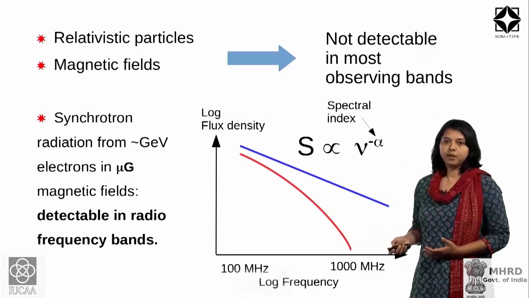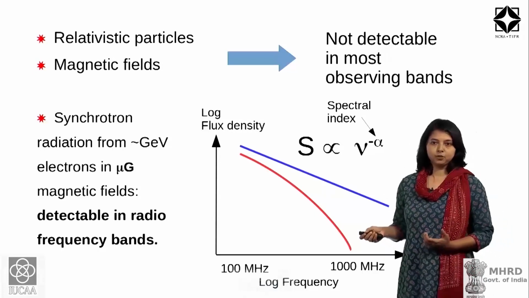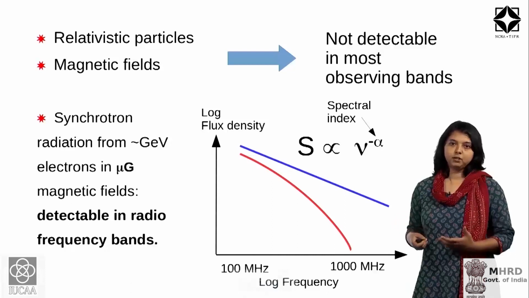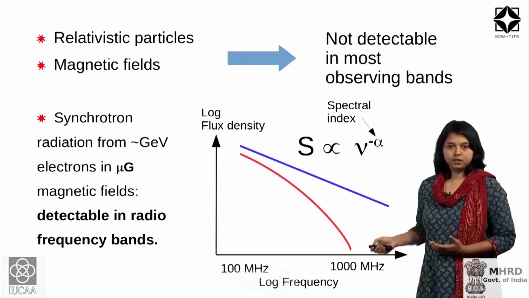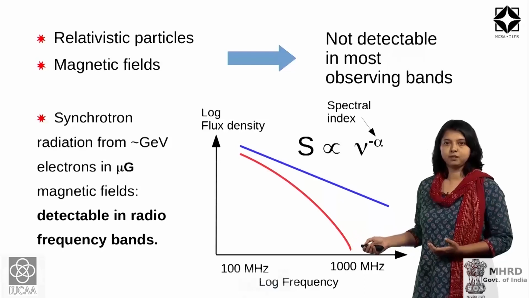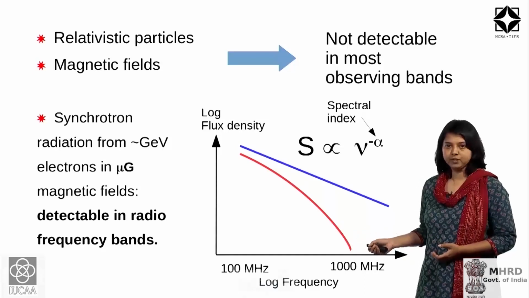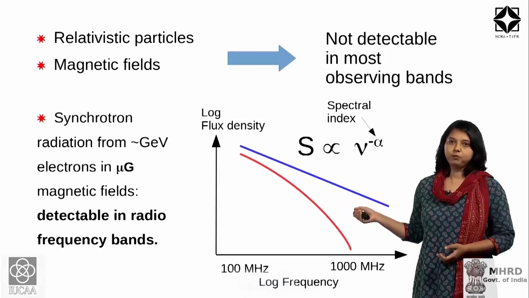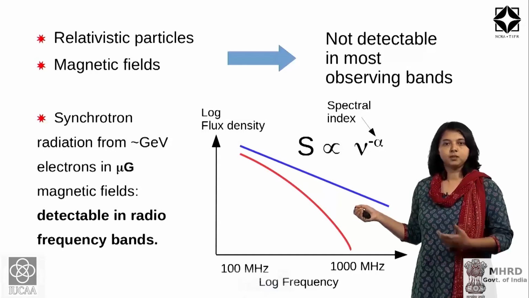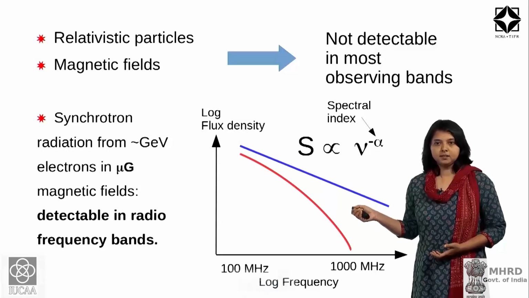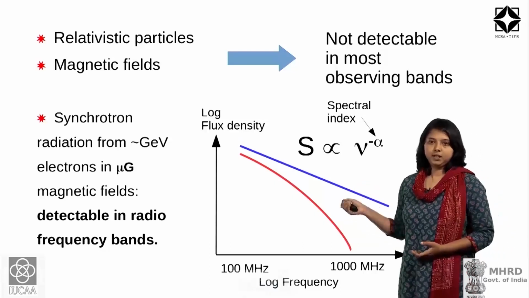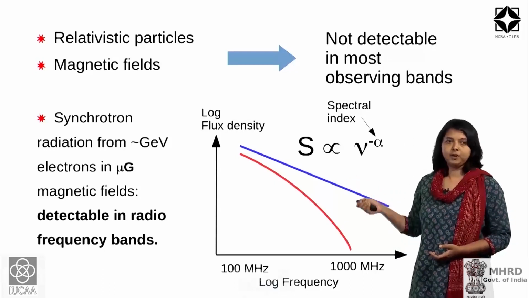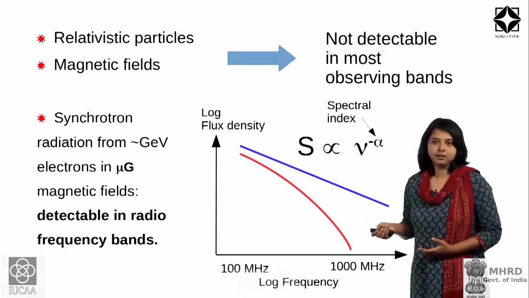Now, typically when we observe in radio bands and study a source, the most important characteristic of the source that we would like to measure is the spectrum of the source. So, here you can see a schematic plot. On the y axis is the flux density and on the x axis is the frequency, and the blue curve shows a power law like spectrum which is typical for radio sources or sources that emit by the synchrotron mechanism. That is described by a power law, which is basically the flux density S proportional to the frequency to the power of minus alpha, where alpha denotes the spectral index.